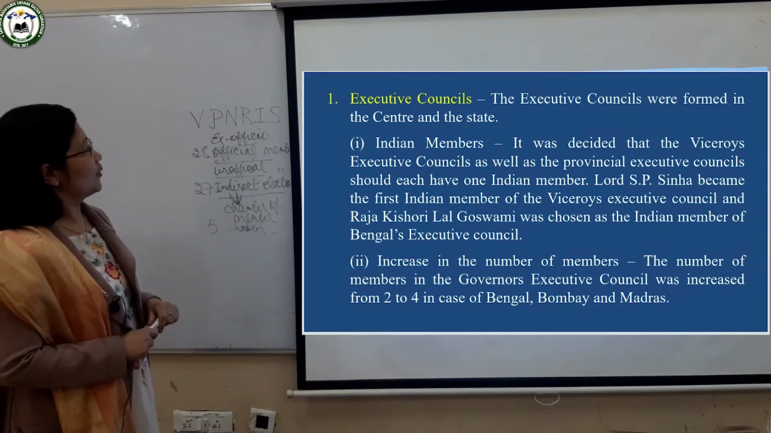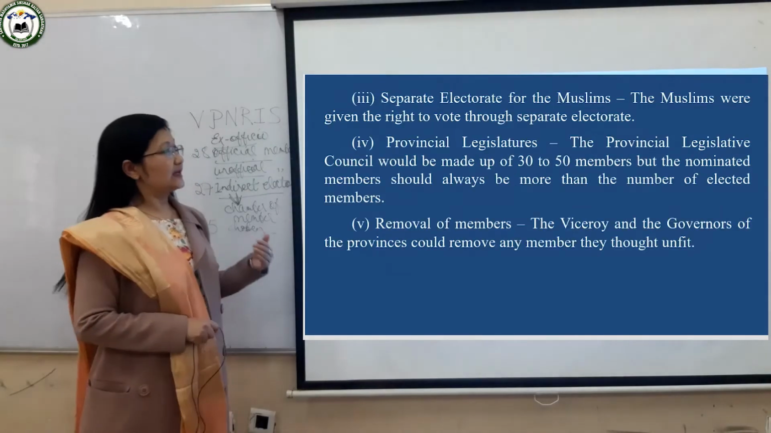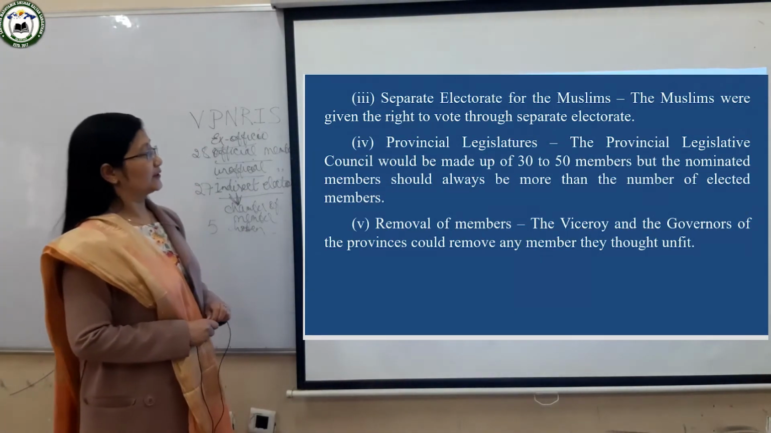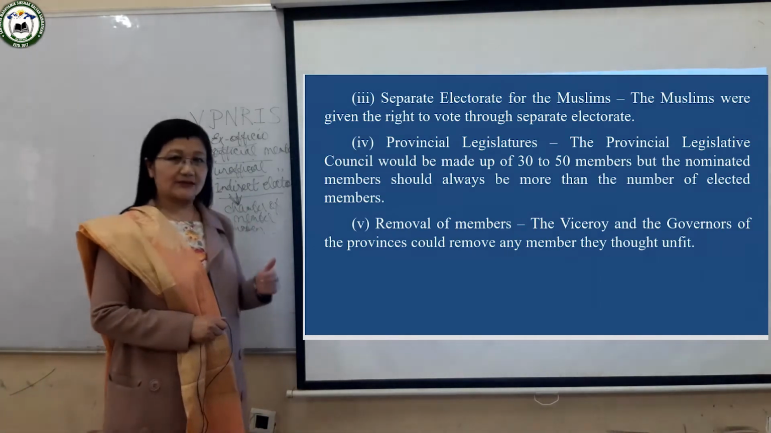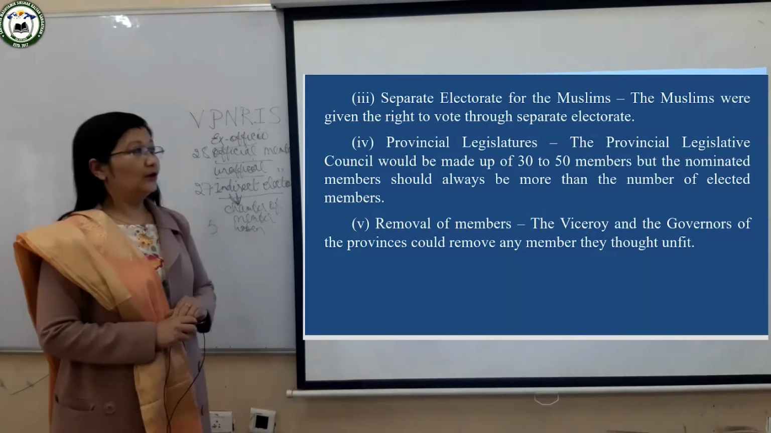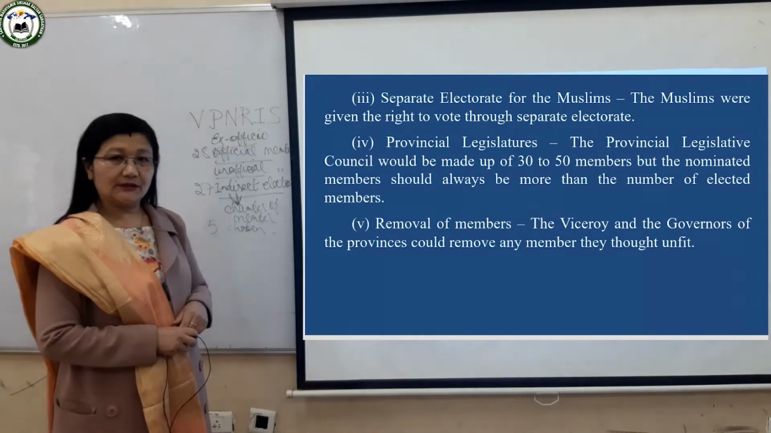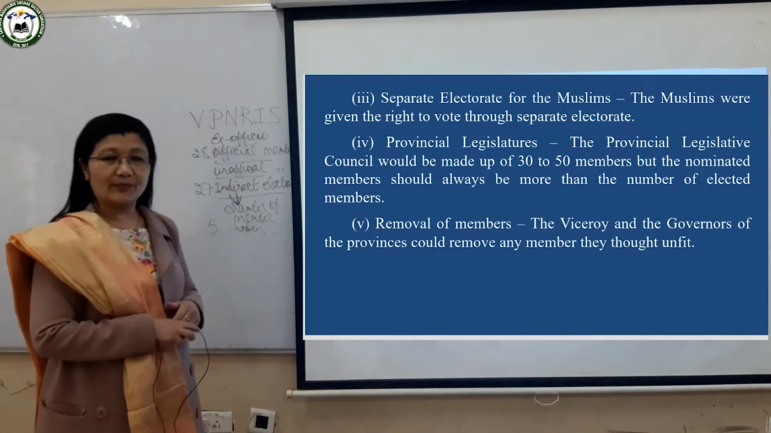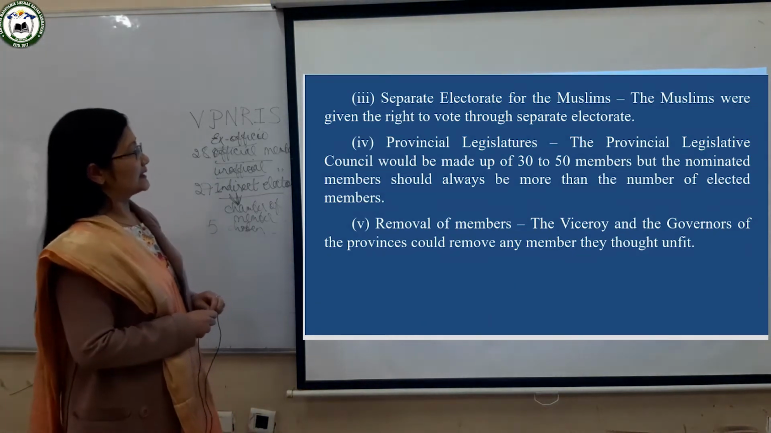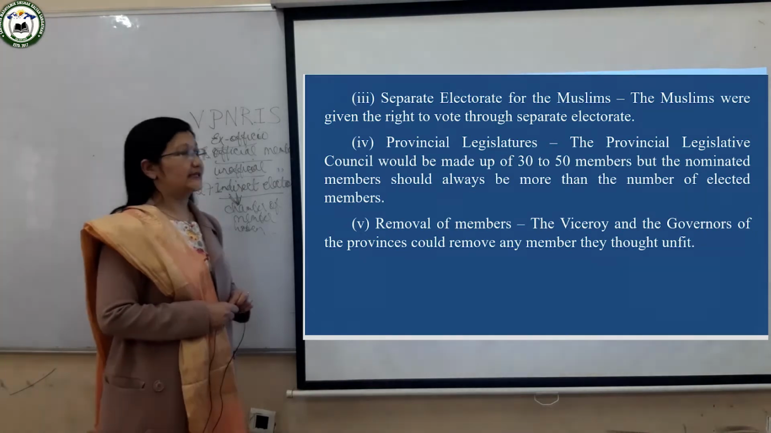Then the next point is that, as we discussed in the background, the Muslims were demanding a separate electorate. So now this Act of 1909 gave the Muslims the right to a separate electorate. That means Muslims voted through a separate electorate. That is number 3.